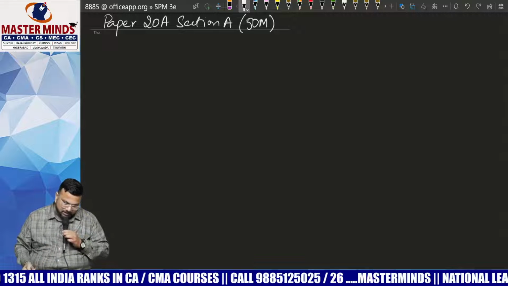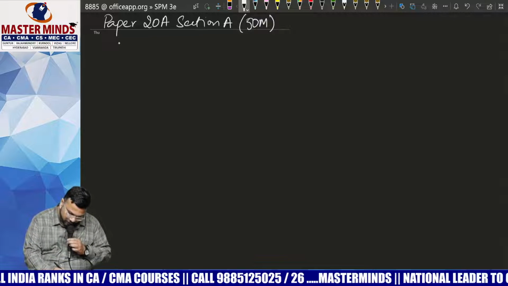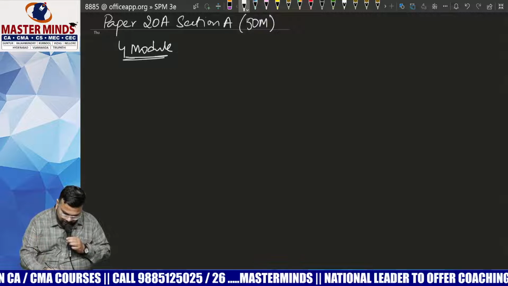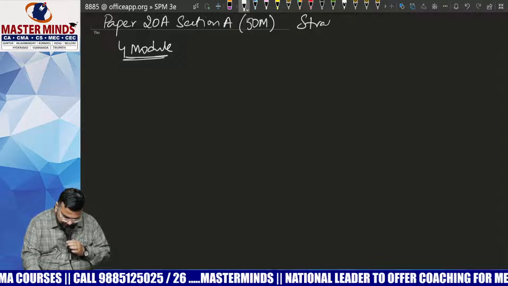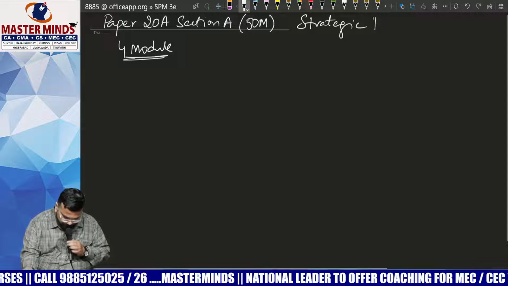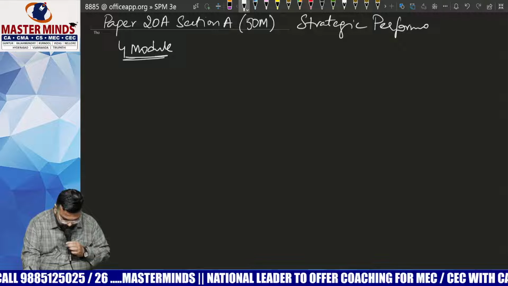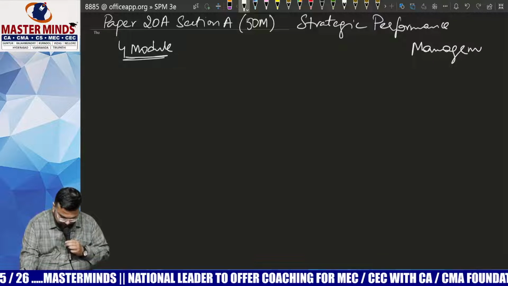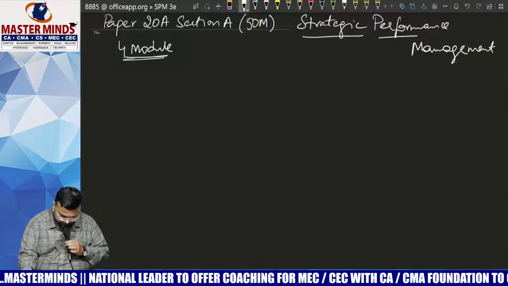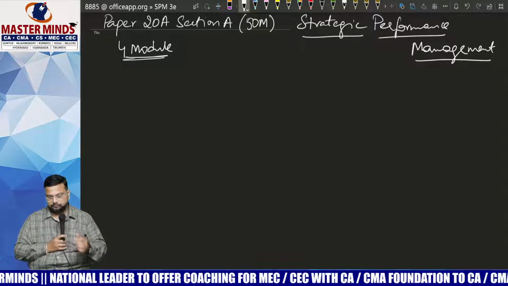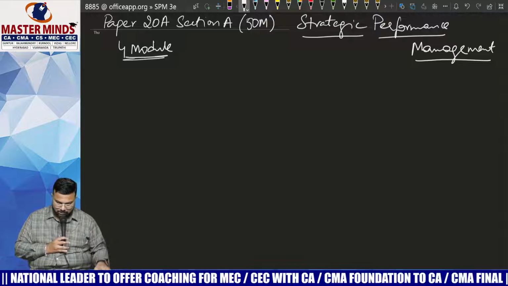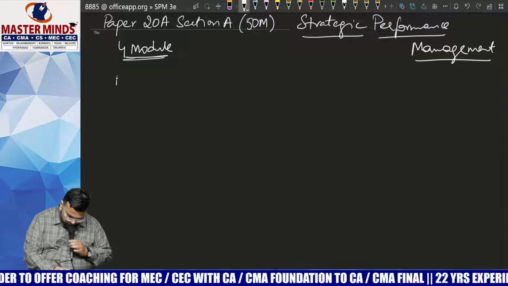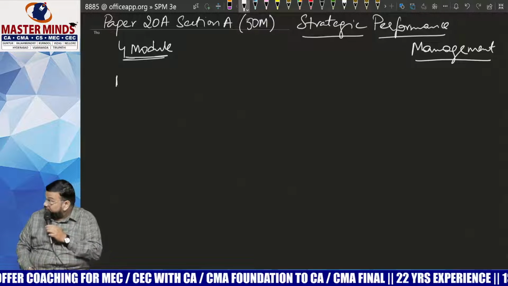So in paper 20A, section A, altogether we have 4 modules, and this section is called strategic performance management. So the entire syllabus is divided into 4 parts.